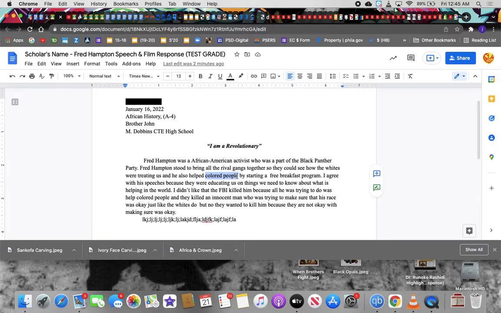So the more accurate or respectful term would be people of color, not colored people, but people of color. Sounds like a very small change, but it's due to how colored people was used in the past. All right, so we're going to change that to people of color, capital P, capital C, just like we capitalize the black when we talk about people specifically.